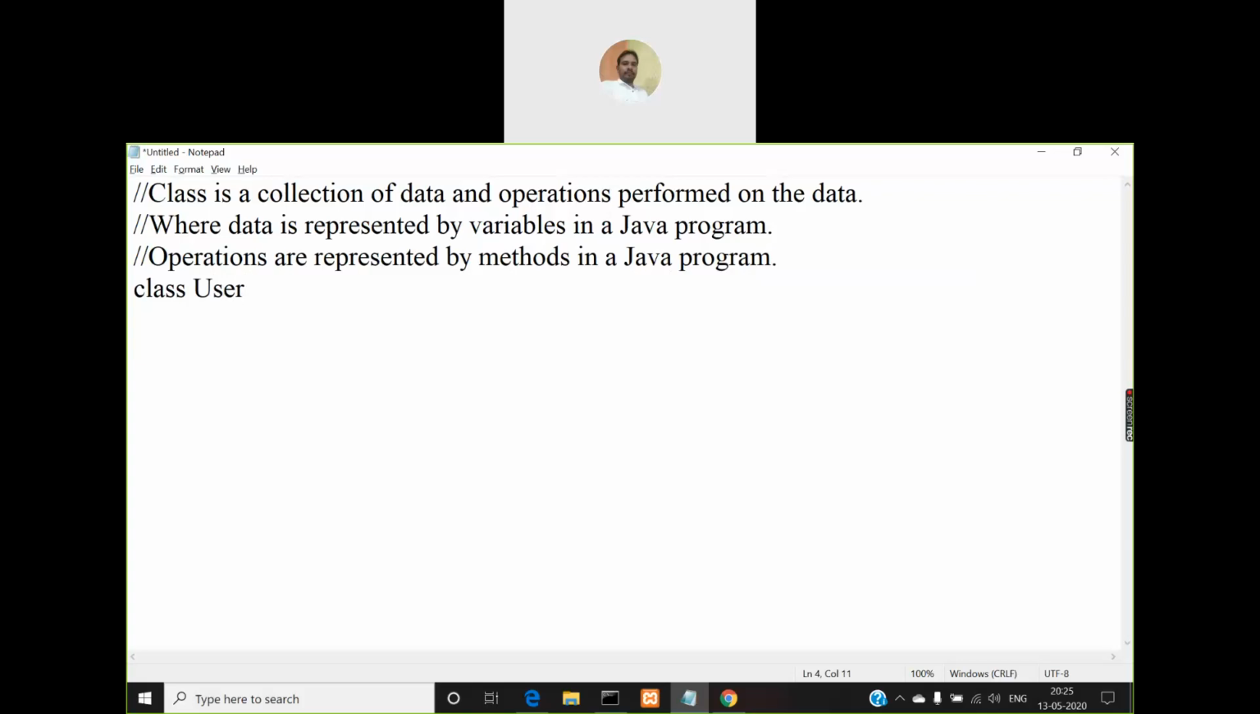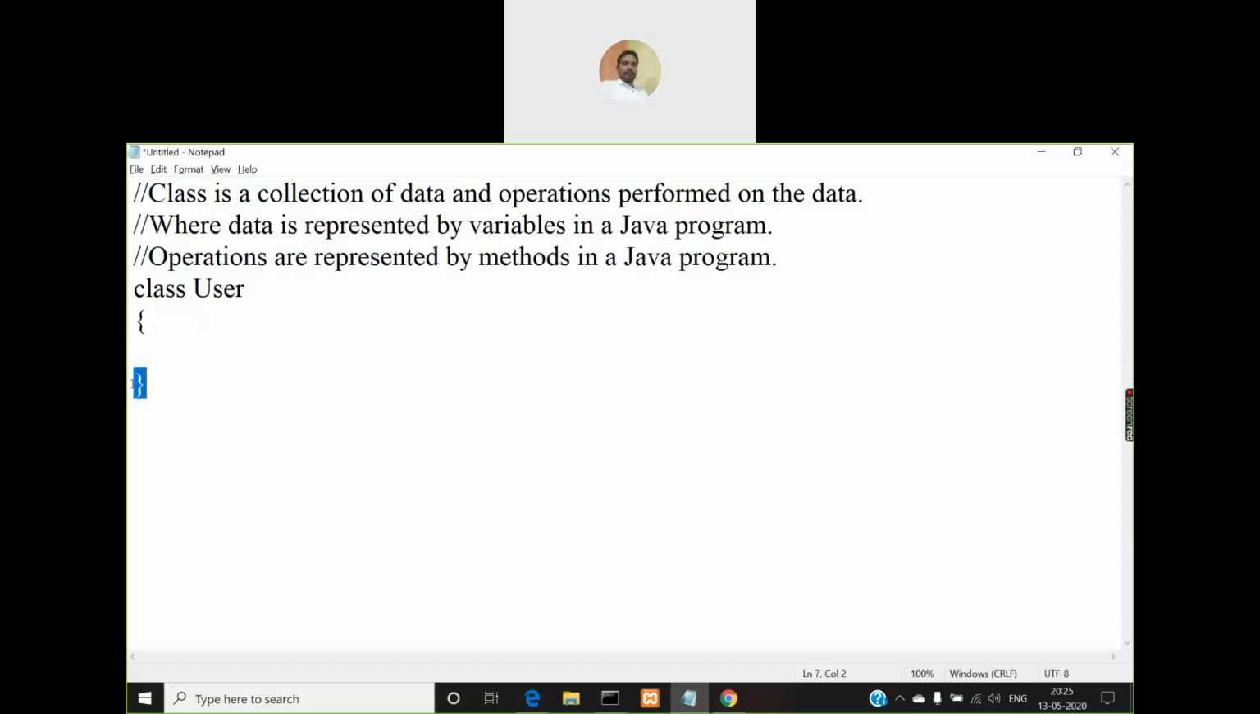Say for example, I'm giving a name for the class as user. Because I'm saying it is a collection, we have to open that collection within these braces. We have to write all this data and these operations within these braces only. So this is the syntax for creating a class. You have to use the keyword class followed by the name of the class. Here in our example, the name of the class I have given as user, then open the brace and